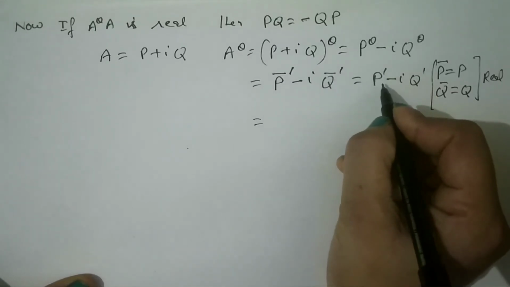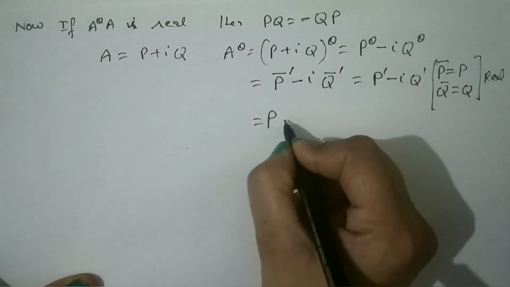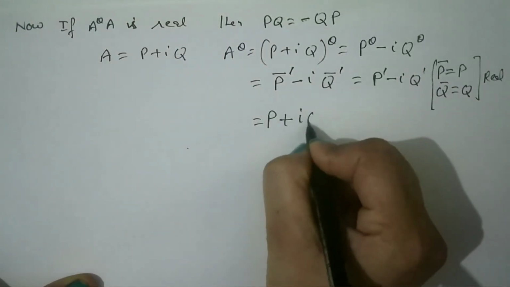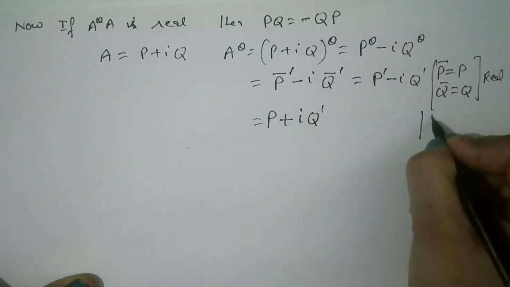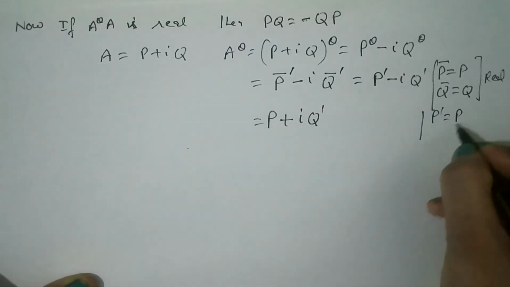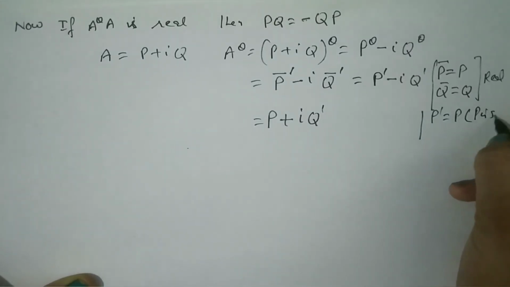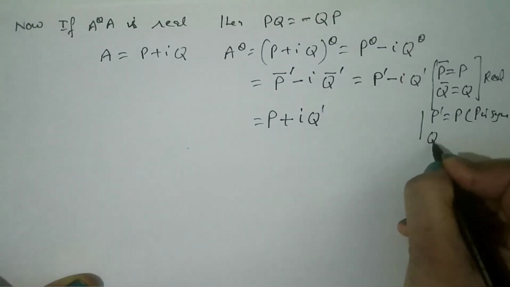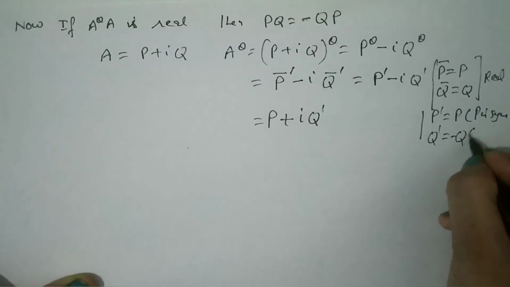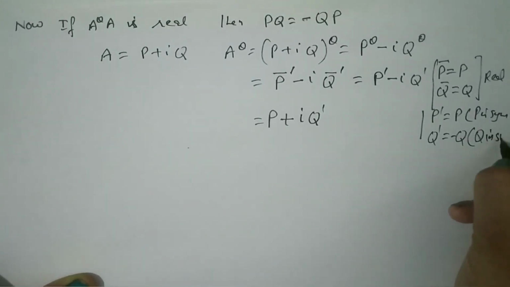Now P is symmetric, so P dash is equal to P and iota dash will be minus iota. Now we will write P dash is equal to P because P is symmetric, and Q dash is equal to minus Q because Q is skew symmetric.